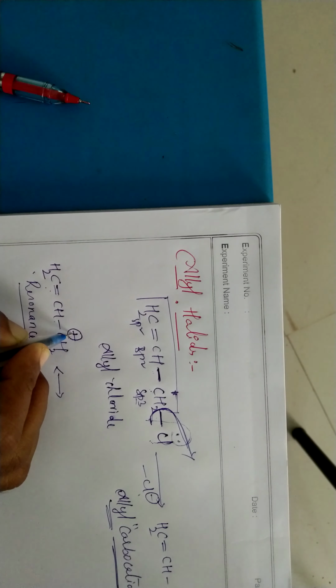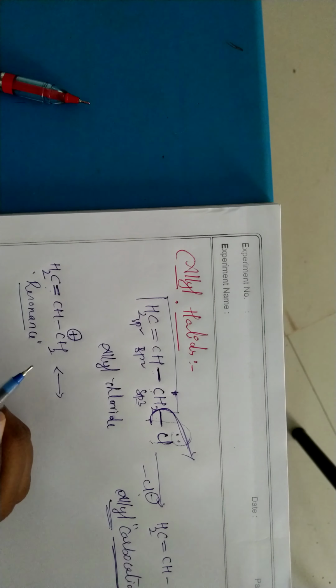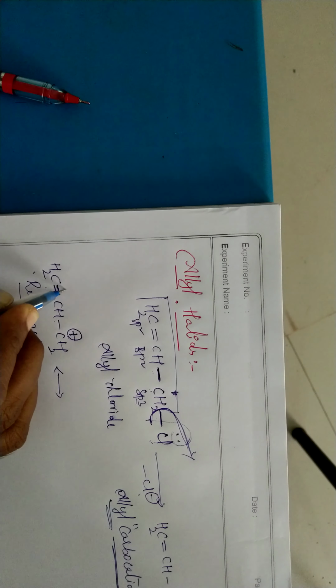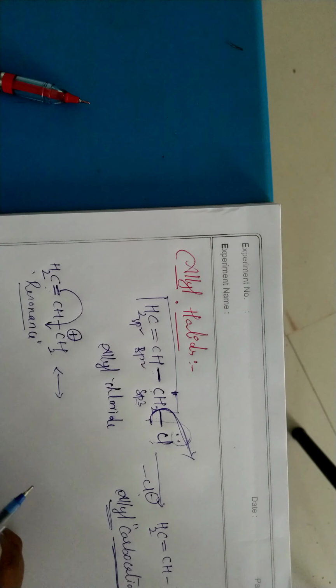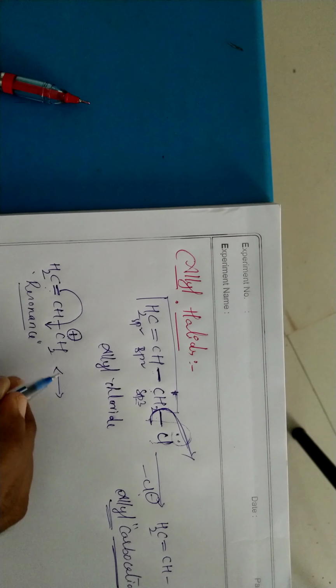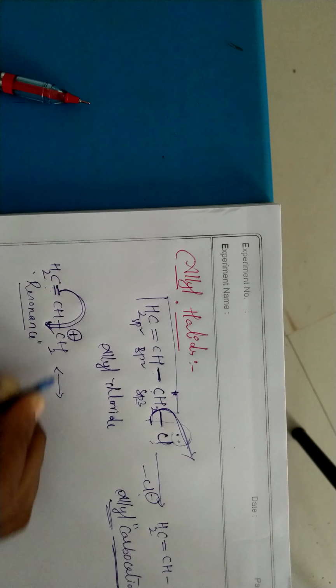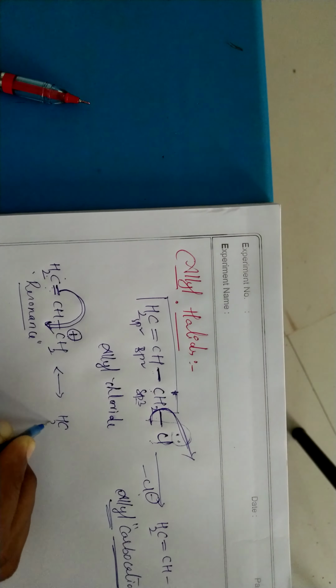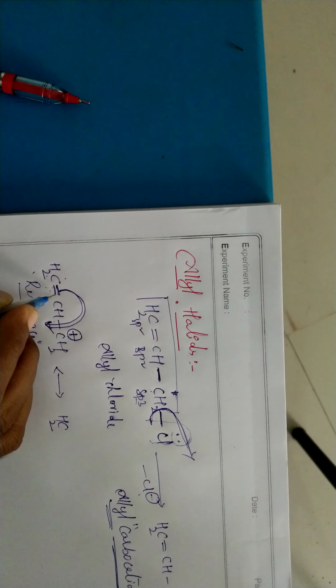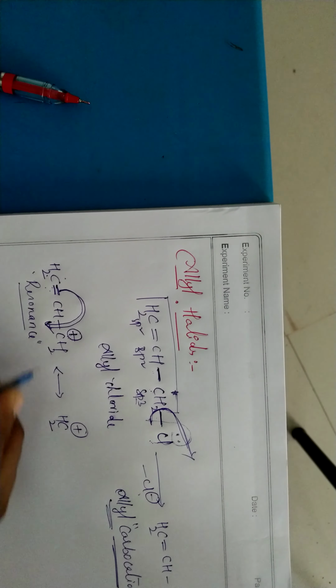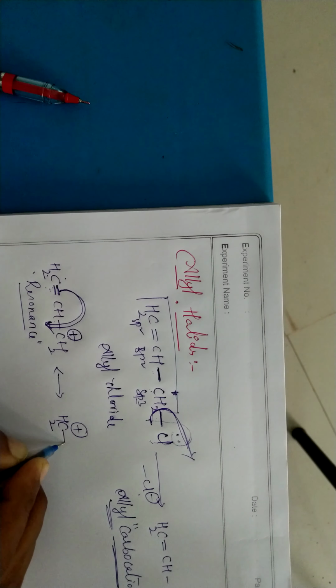Then the positive charge is electron deficient. Here the double bond is there. Double bond means it is electron rich. So these double bonded electrons come towards this positive charge. This double bond is coming towards the positive charge, so this carbon is getting a positive charge. That means this carbon is losing electrons. Again, this double bond is converting into a single bond.